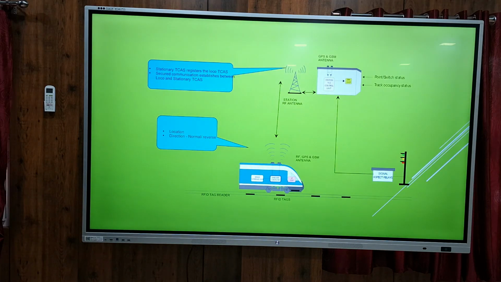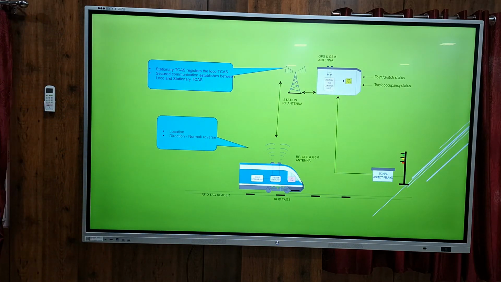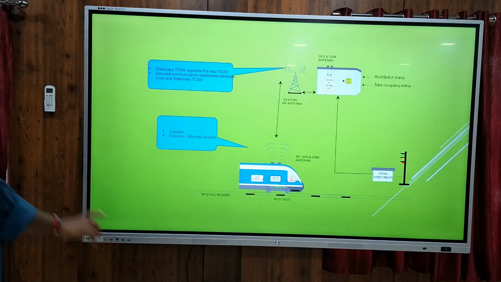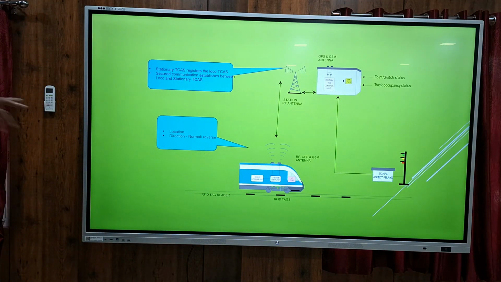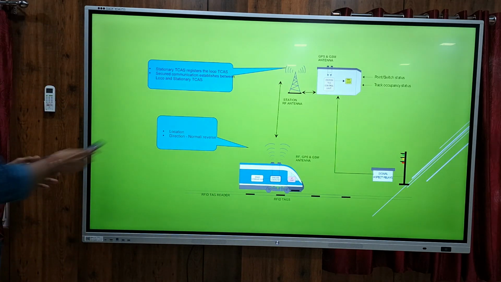So it will communicate all the details. This onboard KAVACH will transmit the location and direction: where I am coming from. Location means the RFID tag number. I am at which RFID tag, and what is my direction. That it will transmit.